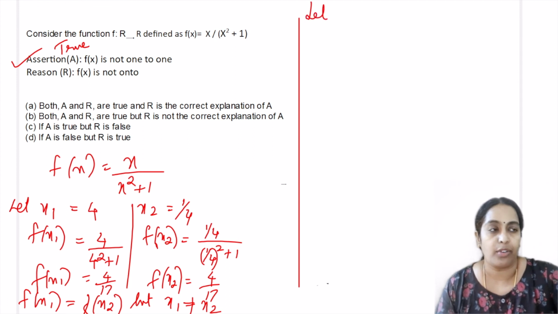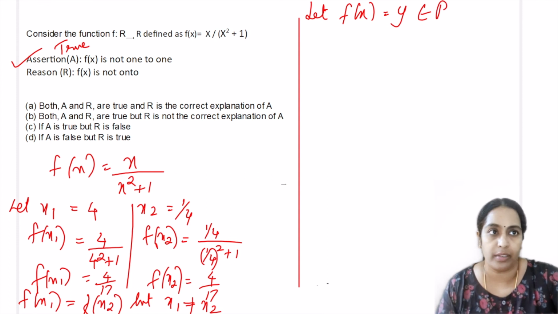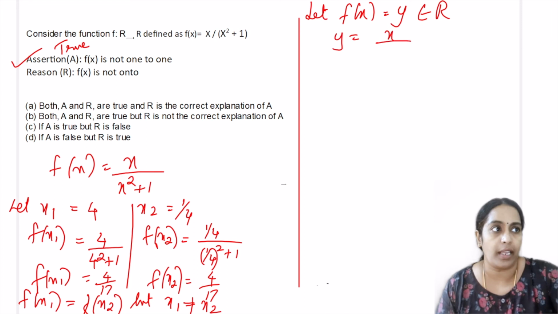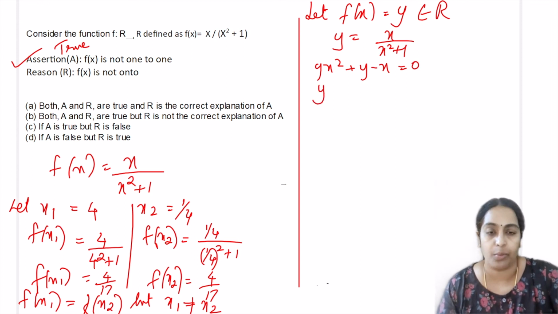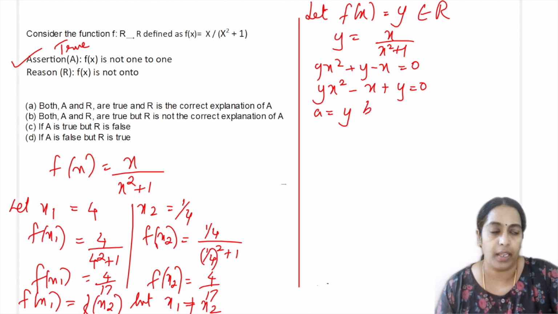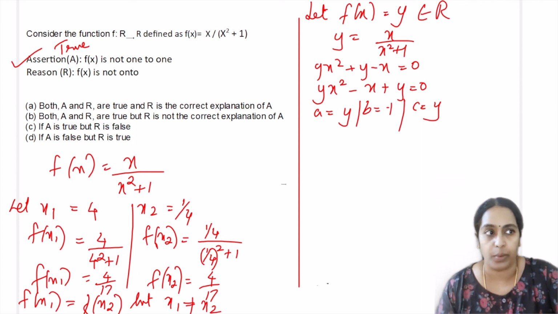Let f of x be equal to y, which belongs to the set of real numbers, R. So now y equals x divided by x square plus 1. So y x square plus y minus x equals 0. So we get a quadratic equation in x. We have a y x square term, an x term and a constant. My a is y, b is minus 1, c is y. So we can get the value of x by using the quadratic formula.